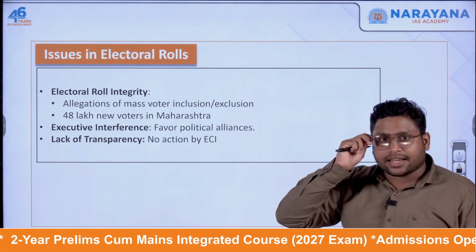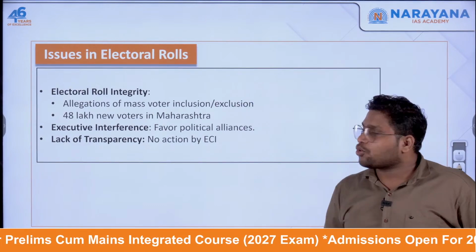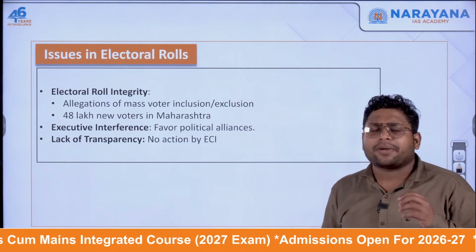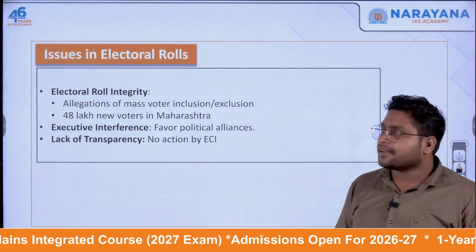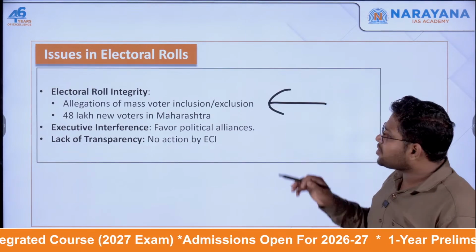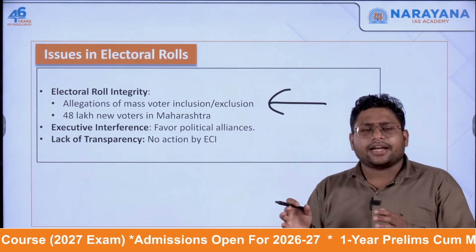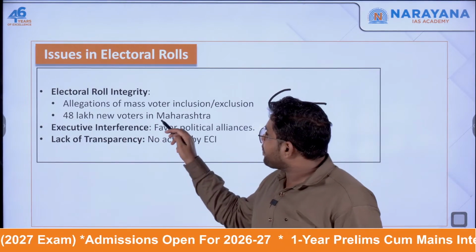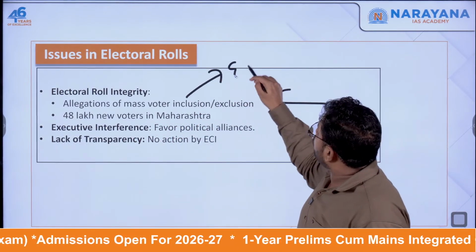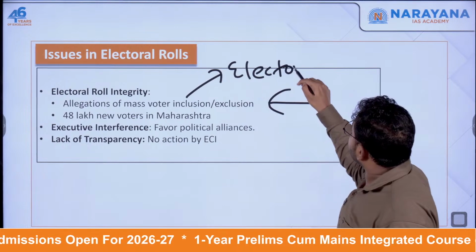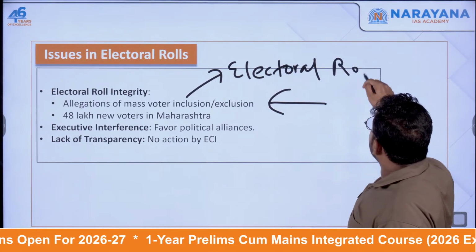And the recent thing, especially the issues in electoral rolls, which we are specifically discussing. Why? Because allegations are being made. Recently, when the Maharashtra state elections were being carried out, we specifically saw the electoral roll being prepared.